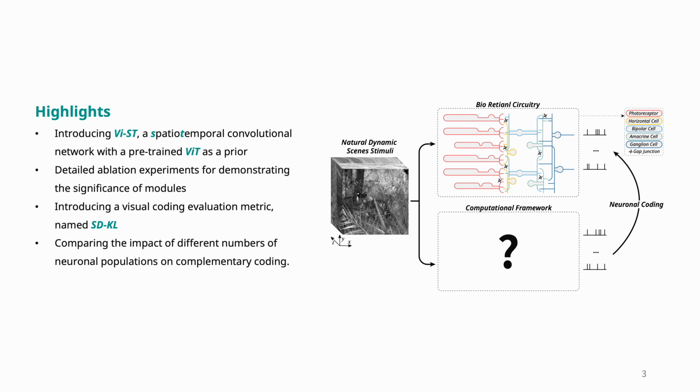To decompose the temporal features of visual coding in natural scenes, we propose VEST. It is a spatio-temporal convolutional neural network fed with a self-supervised vision transformer prior. The model demonstrates robust predictive performance in generalization tests, and in the ablation study, we demonstrate the significance of each module. Meanwhile, we introduce a visual coding evaluation metric designed to integrate temporal considerations and compare the impact of different numbers of neuronal populations on complementary coding.